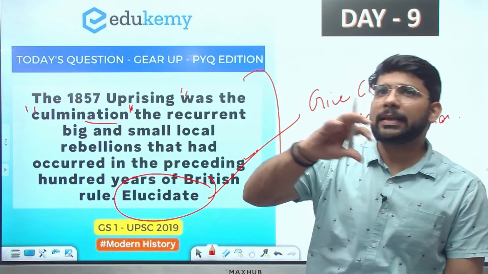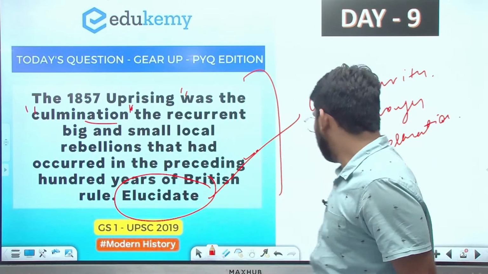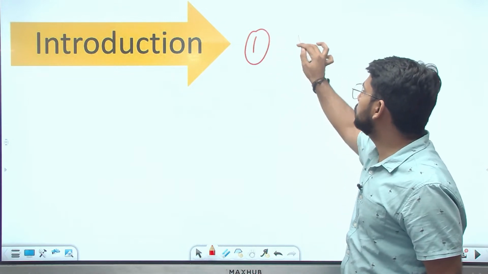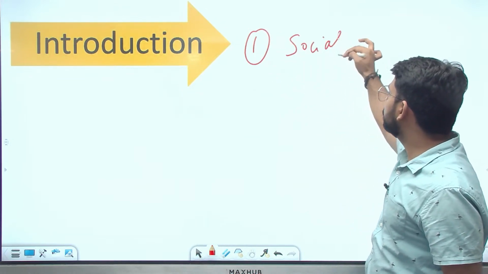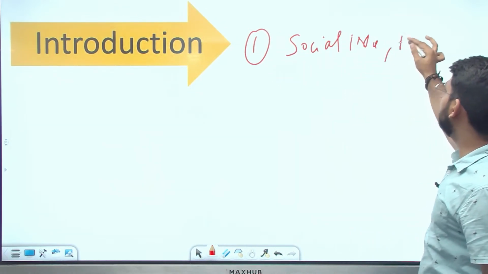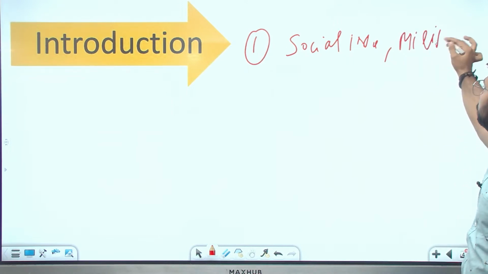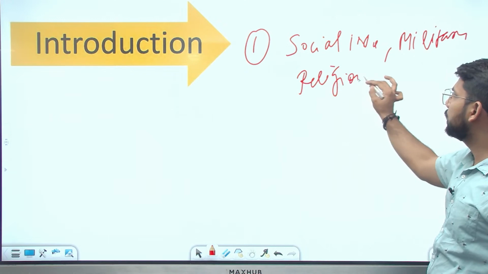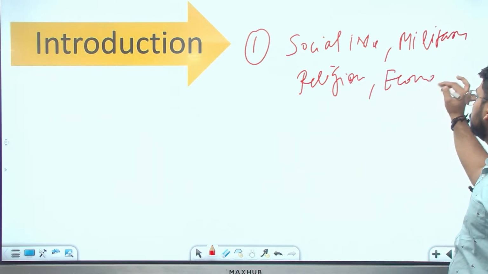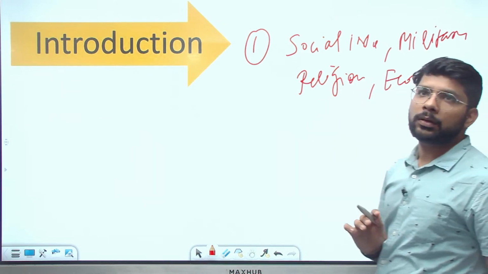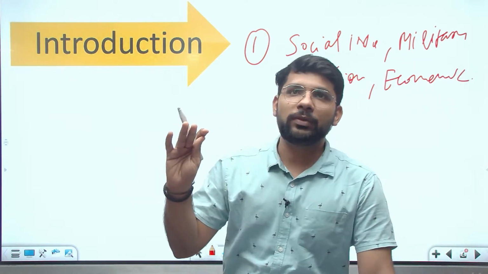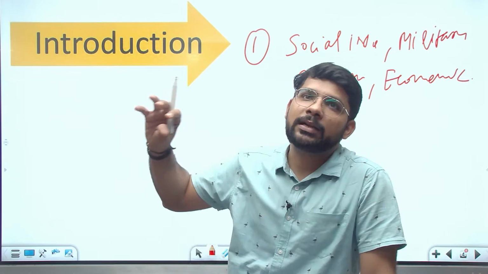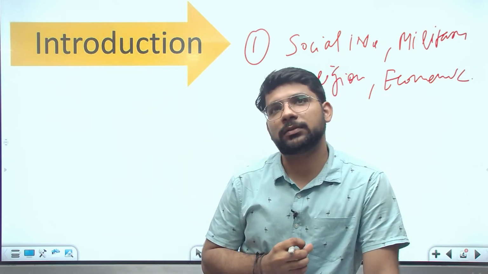So we can directly write in the introduction that there were various issues: the social issue, military issue, religion, and economic issue. These are the various issues which led to the very small revolts and which gave a final result in the 1857 revolt.